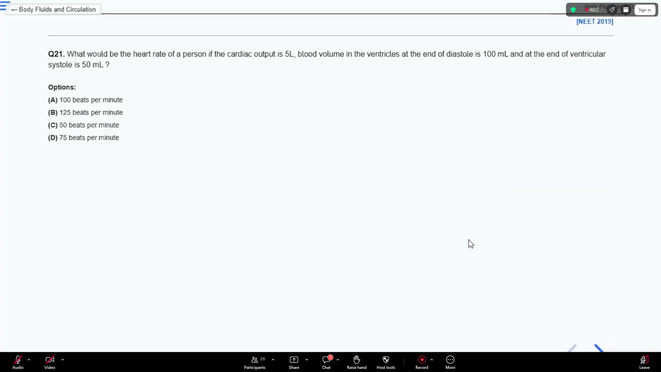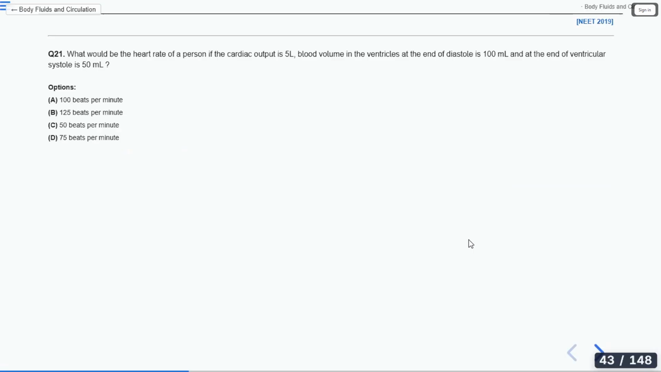How will you find the heart rate of a person? What is the formula for that? How will you find it? Don't know, ma'am. SV is equal to EDV minus ESV. Cardiac output by stroke volume.